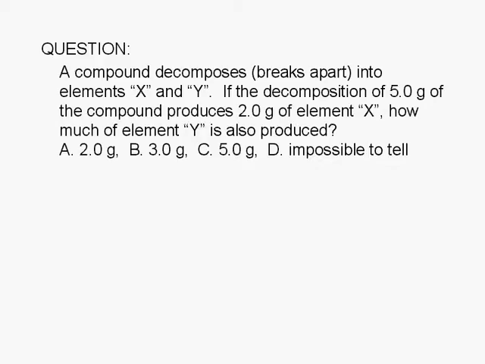A compound decomposes or breaks apart into elements X and Y. If the decomposition of 5.0 grams of the compound produces 2.0 grams of element X, how much of element Y is also produced? A. 2.0 grams, B. 3.0 grams, C. 5.0 grams, or D. Impossible to tell.